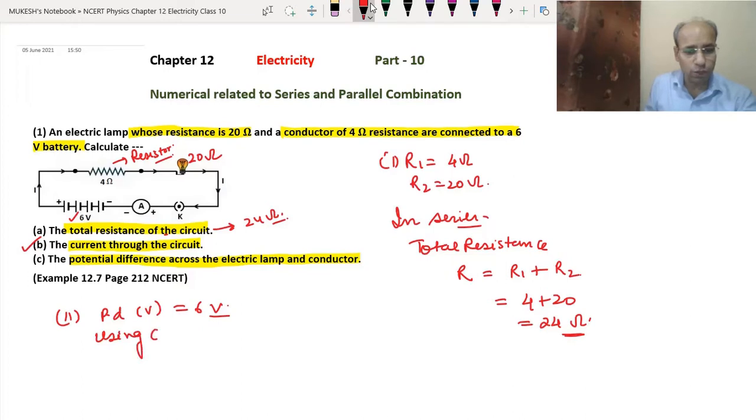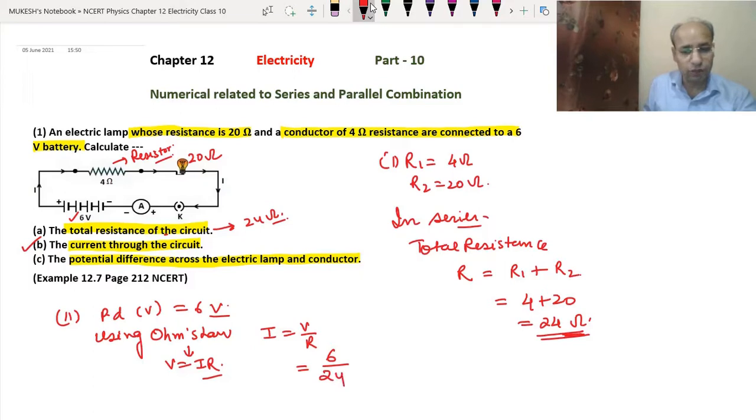Using Ohm's law, we have I equal to V upon R. Since Ohm's law is V equal to IR, I will be equal to V upon R. What is the V that we have? 6 volt. For R we will take the total resistance, which is 24... 6 plus 4 is 14... we have 1 upon 4 ampere, or we can write it as 0.25 ampere. This is the answer for the second part.